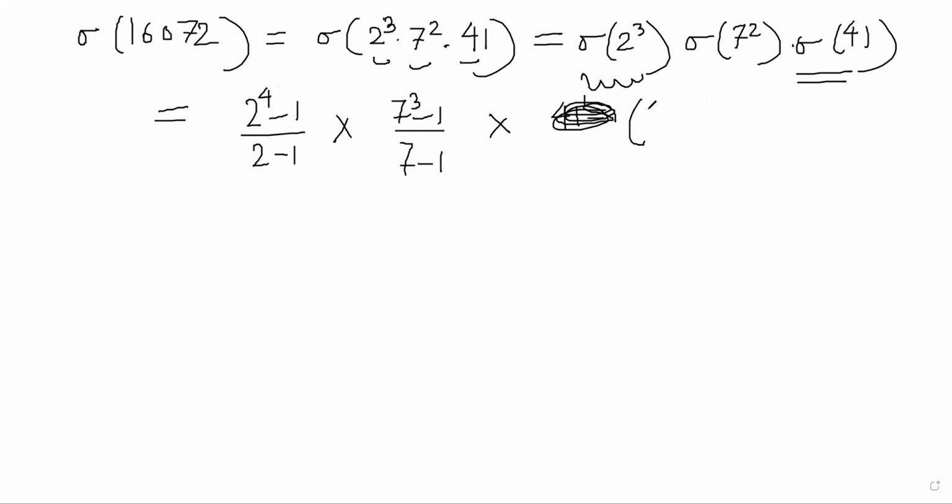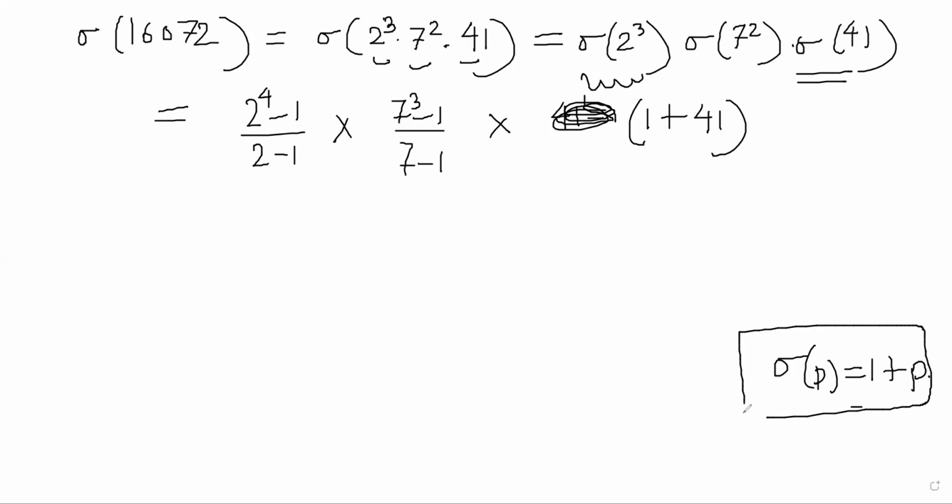It is prime only, so it is simply 1 plus 41. Sigma of a prime number is just 1 plus p, because the two factors are only 1 and p.